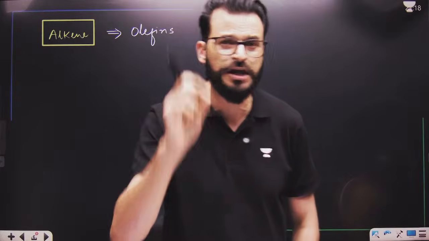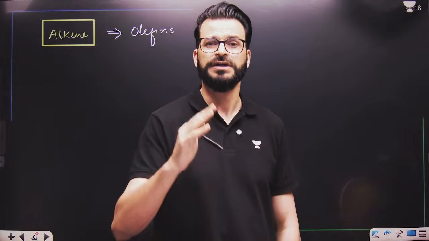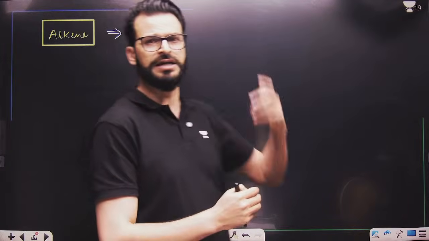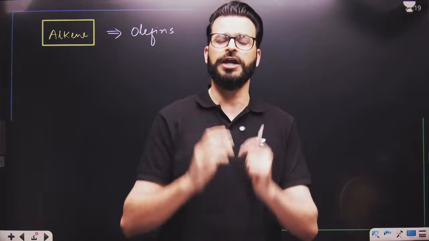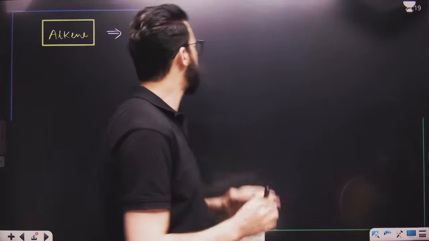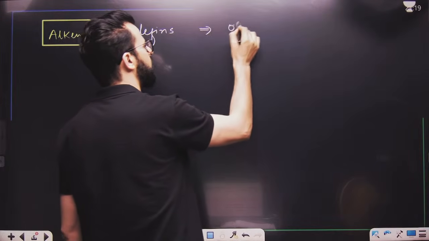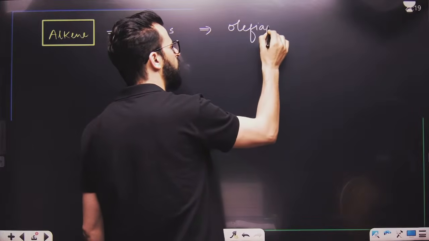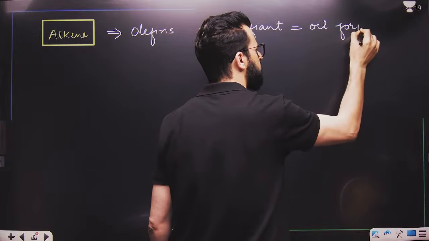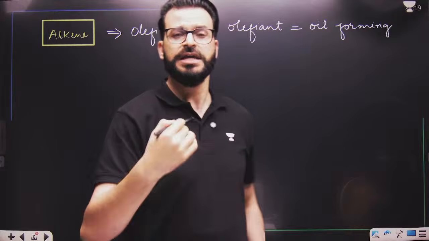Remember this name, olefin. They got this name because of their earliest members like ethene. When that earliest alkene, ethene, reacts with halogens like chlorine, they form oily liquid compounds. Olefin comes from the word olefiant, which means oil forming. They are not oily compounds, but they are oil making compounds.